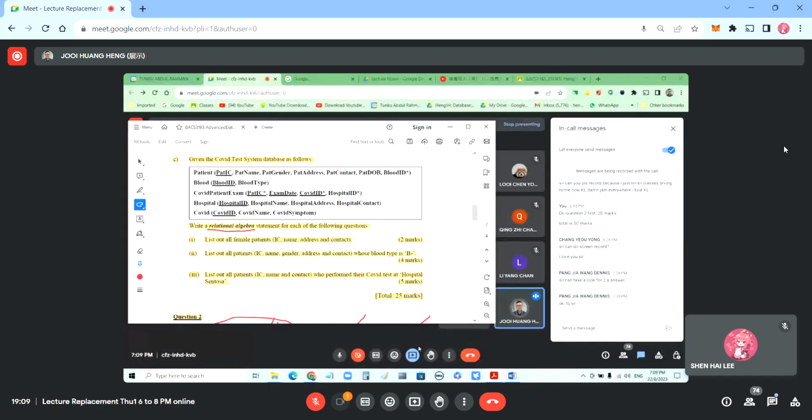But overall this time we have more symbols than this one. In this one I didn't see the group by symbol. The count and sum, these I didn't cover, but this time they are included. The sum, the count, and so on. But these three are basic ones. Do it now, please.